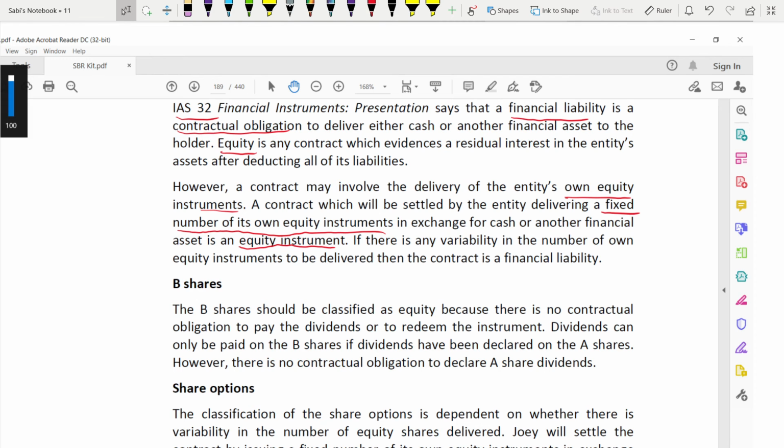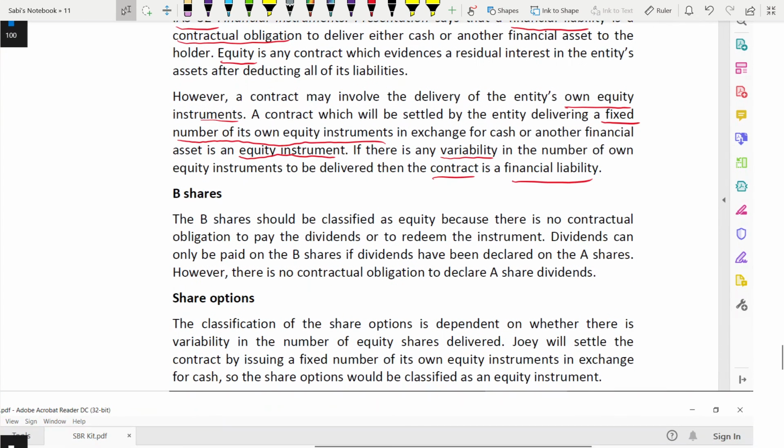If there is any variability in the number of own equity instruments to be delivered, variability meaning a change in the number, then the contract is a debt, that means a financial liability. Two things: B shares and share options. Both you need to explain, so it is in two different subheadings. Let us go through B shares.